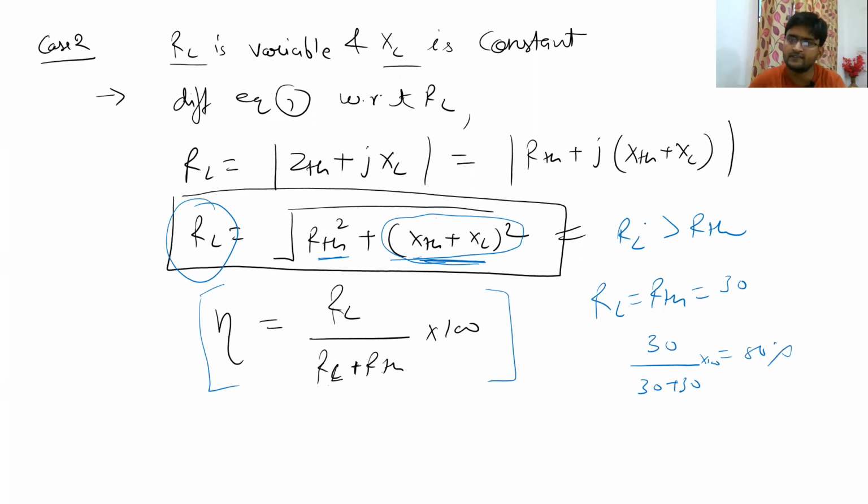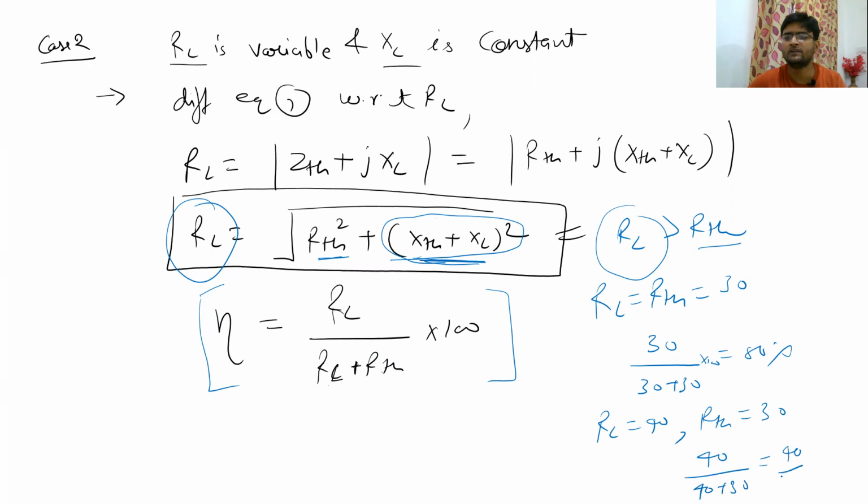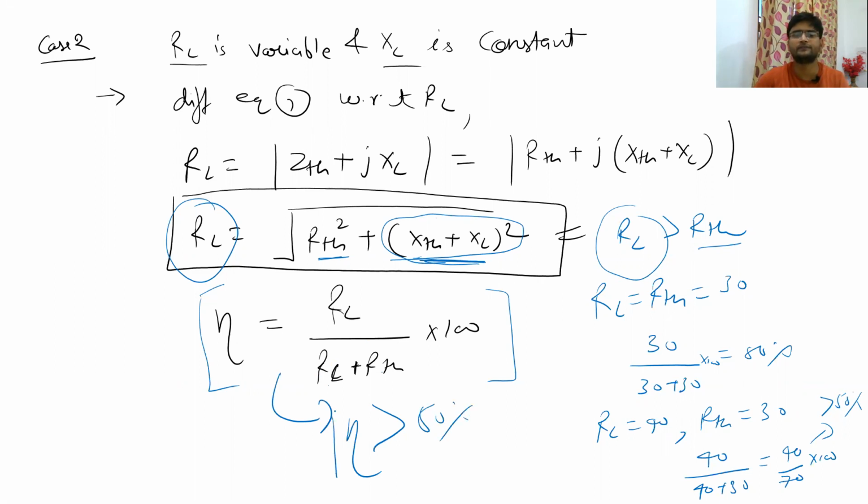But now, since our RL is a little bit greater than RTH, let me take RL as 40, and let us put the RTH as the same 30. So what will happen now? You will have to divide 40 by 40 plus 30. So it is basically 40 divided by 70 into 100. So what is this? Is it greater than 50 or less than 50? It is definitely greater than 50. So in this case, efficiency is greater than 50%.